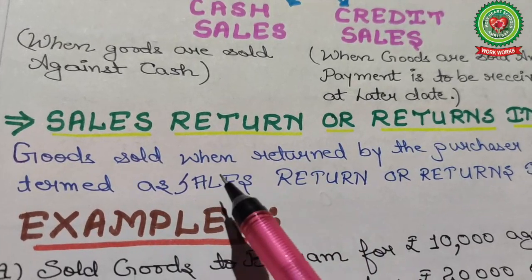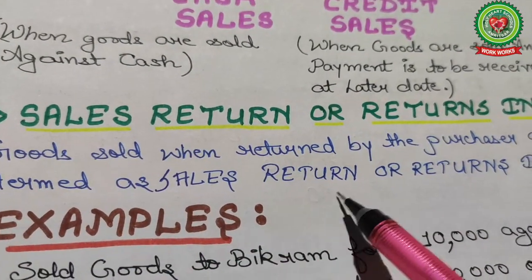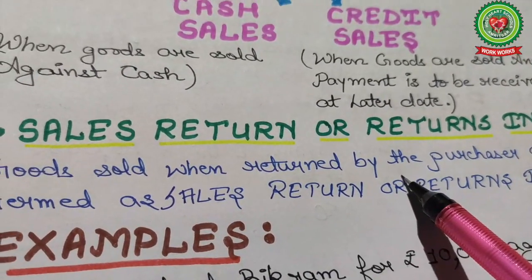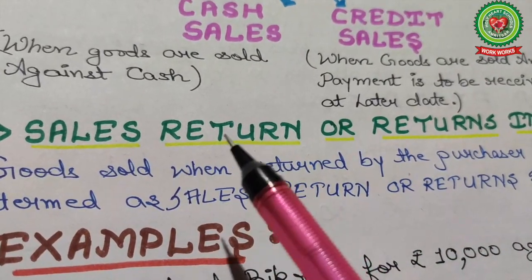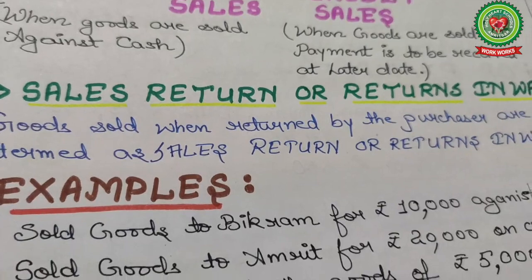Sales return. Goods sold, when returned by the purchaser, are termed as sales return or returns inward. So when your purchaser returns the goods due to any defect or any other reason, it is considered as sales return. Example: